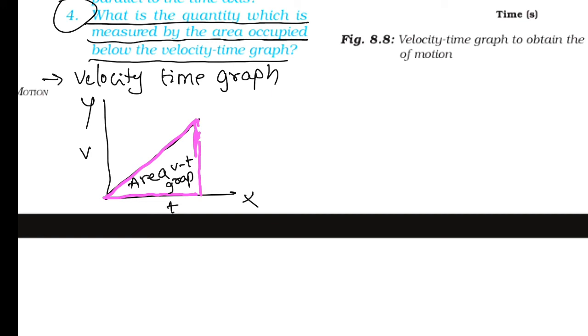Now how can we find the area, children? It is a triangle shape. What is the formula? 1/2 base into height.